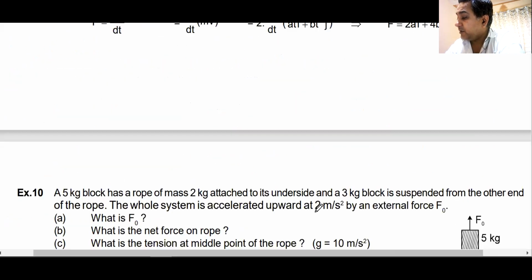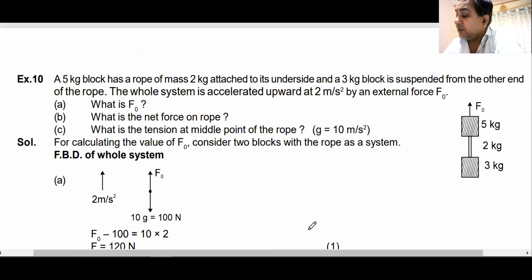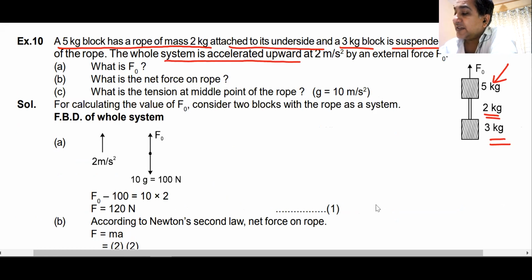Let us try a problem in this category. Let me try this one. Example number 10. A 5 kg block has a rope of mass 2 kg attached to its underside and a 3 kg block is suspended. So this is 3 kg, this is 5 kg, and the rope is 2 kg. The whole system is accelerated upwards at 2 meter per second square by a constant force F naught. How much is the value of F naught?